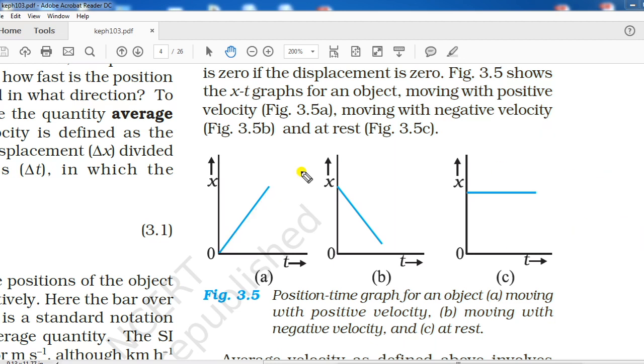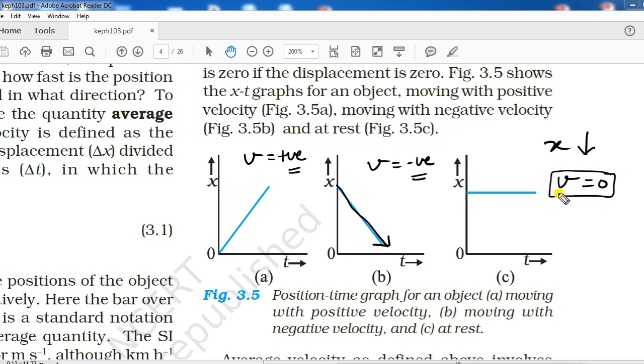But what type of uniform motion? When velocity is positive. In case the velocity becomes negative, displacement, remember, starts decreasing, like you can see in this case. The displacement is decreasing with respect to time. And here in this case, V is neither positive nor negative, it is equal to 0. When velocity is equal to 0, we can say the body is at rest. If the body is at rest, you will get this type of graph.